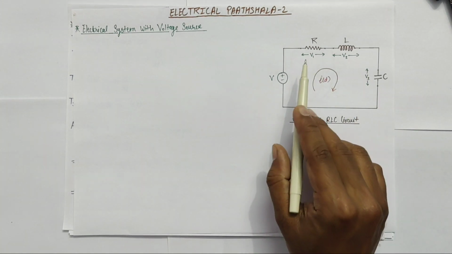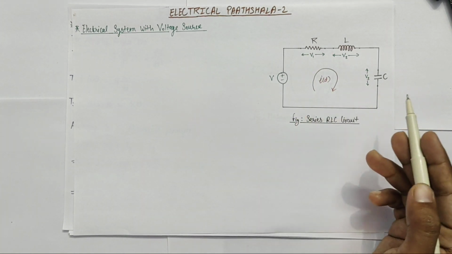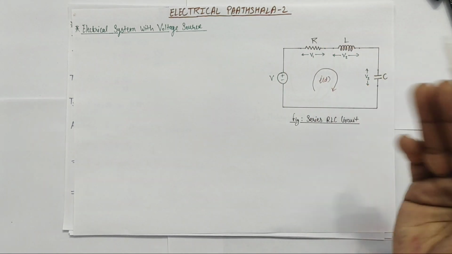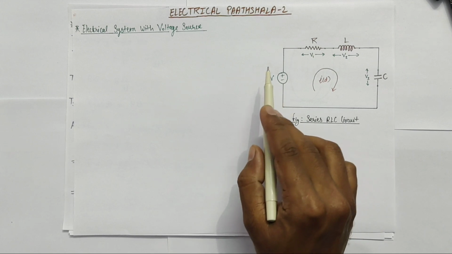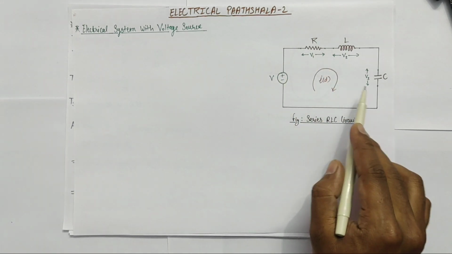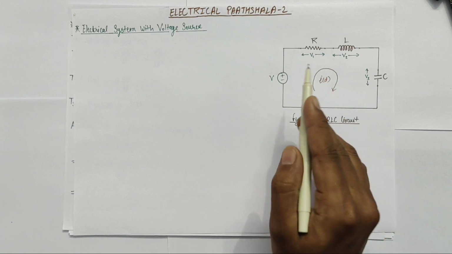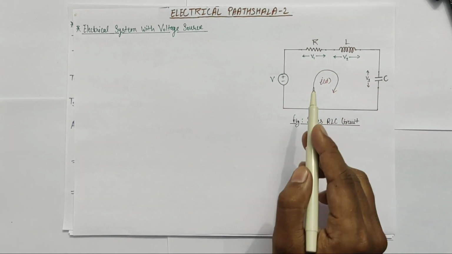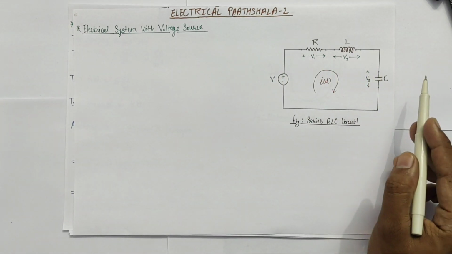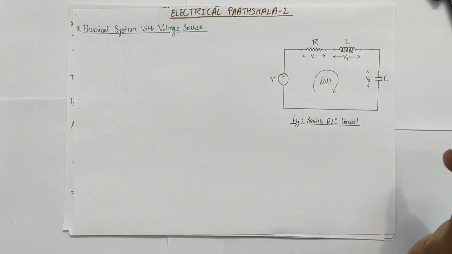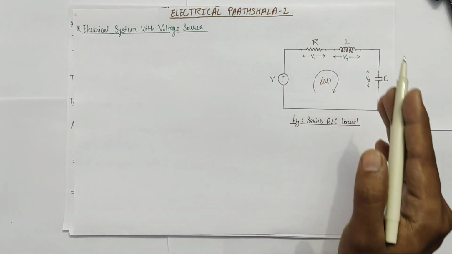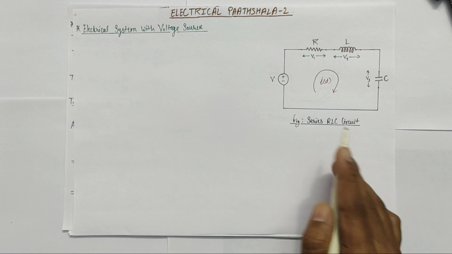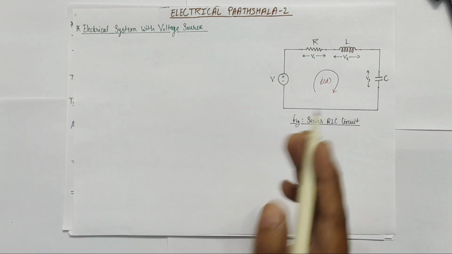Now you might think, why did we take a series RLC circuit here, why not a parallel RLC circuit? Because in a parallel RLC circuit the voltage across all three elements will be the same, which will be V. But here in this series RLC circuit we are getting V1, V2 and V3 voltages across these elements, and that's why we can write V is equals to V1 plus V2 plus V3 applying KVL, which is similar to F is equals to F1 plus F2 plus F3 and T is equals to T1 plus T2 plus T3. This type of equation is important for us, and that's why we took this series RLC circuit to establish the analogous terms between mechanical and electrical systems.